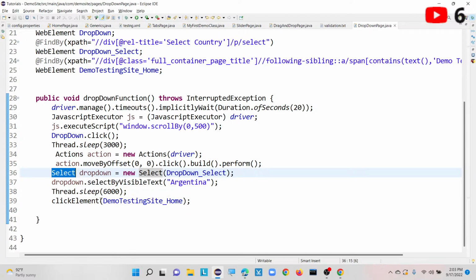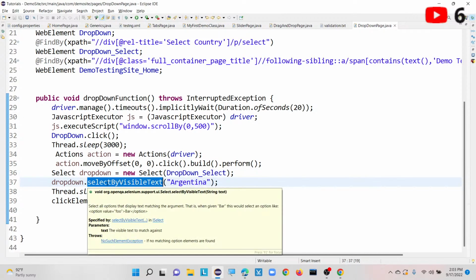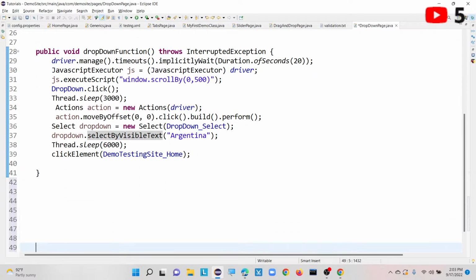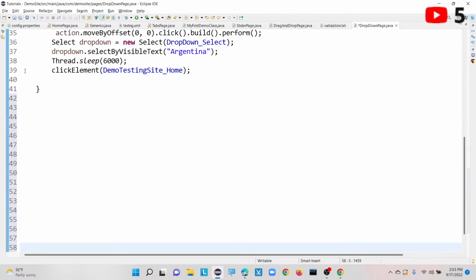With the help of the Select class, we have some predefined methods called selectByVisibleText, selectByIndex, selectByValue. With the help of all these methods, we are going to automate various operations on the drop down list elements. So now coming to the different operations we can perform on the drop down list. Let me note it down here, what are the different operations we can perform on the drop downs.